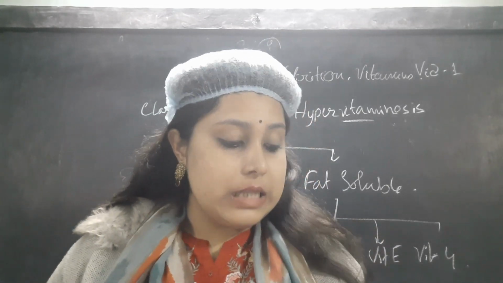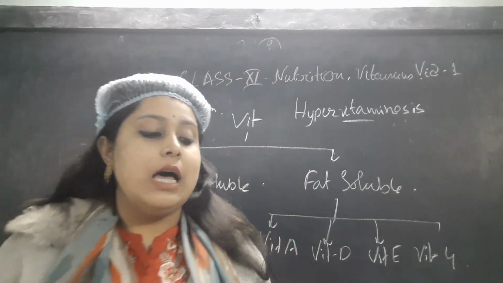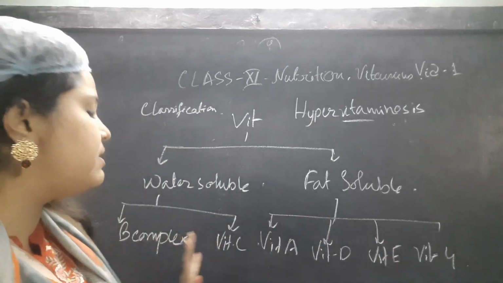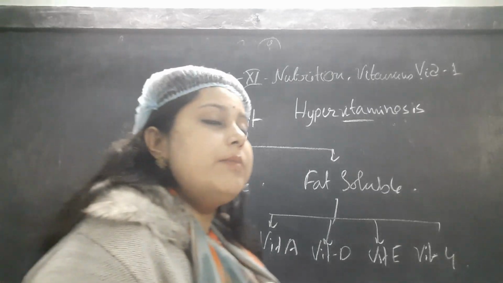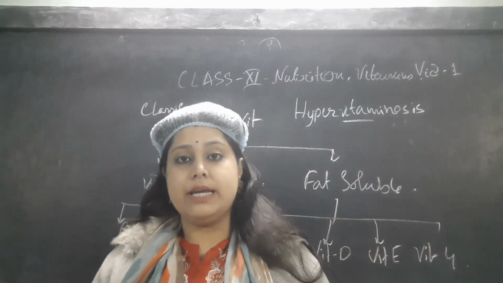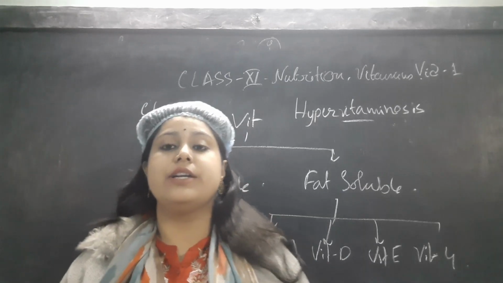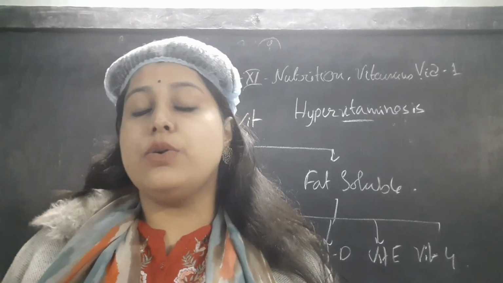In this chapter, after carbohydrate, protein and fat, vitamins came, and we will discuss every vitamin in detail, like what the functions are, what the deficiency diseases are and everything. We will talk about that properly in the next video. We will start with the fat soluble vitamins, and after that we will continue with the water soluble vitamins. So we will start the fat soluble vitamins in the next video.